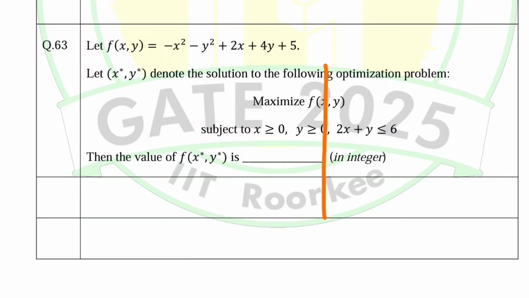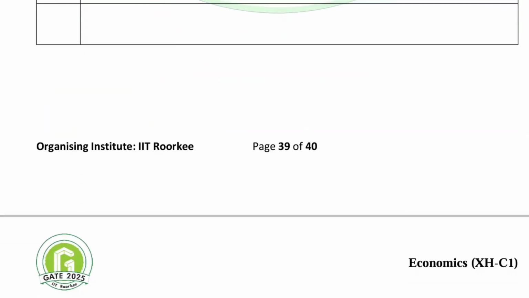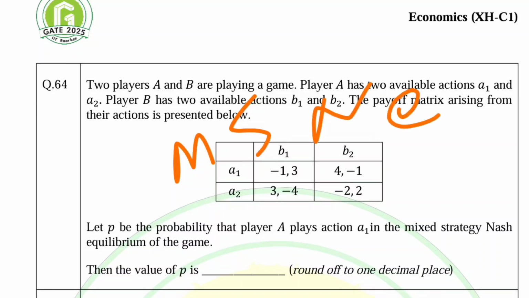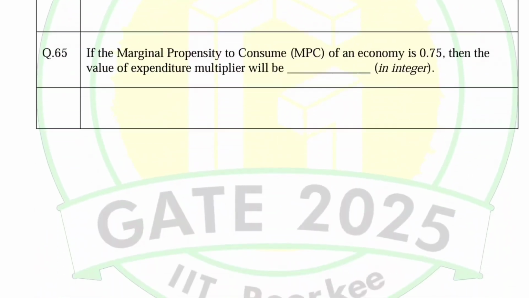We have to maximize f of y. Then we need to find out the value of f of x star, y star. Okay, this is the question from optimization. Then we have the question from mixed strategy Nash equilibrium. Okay, so I will take these questions in detail.